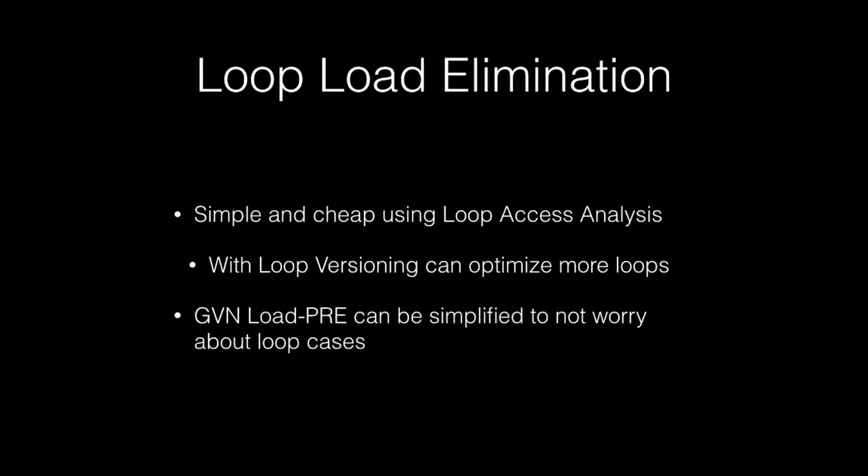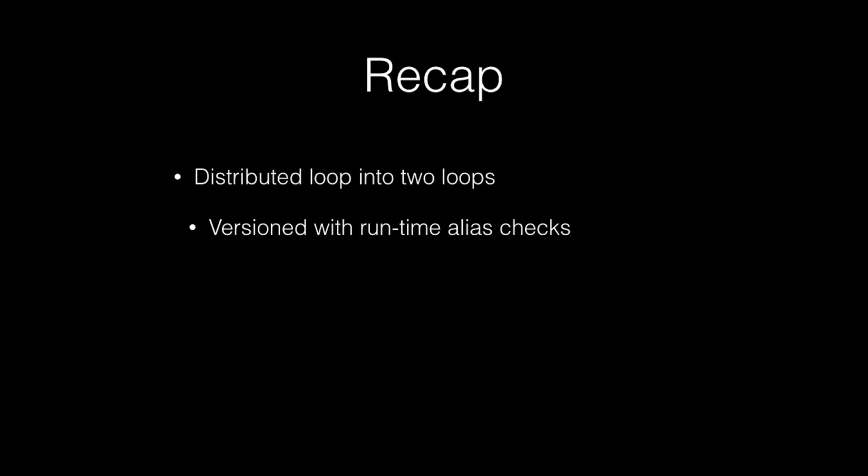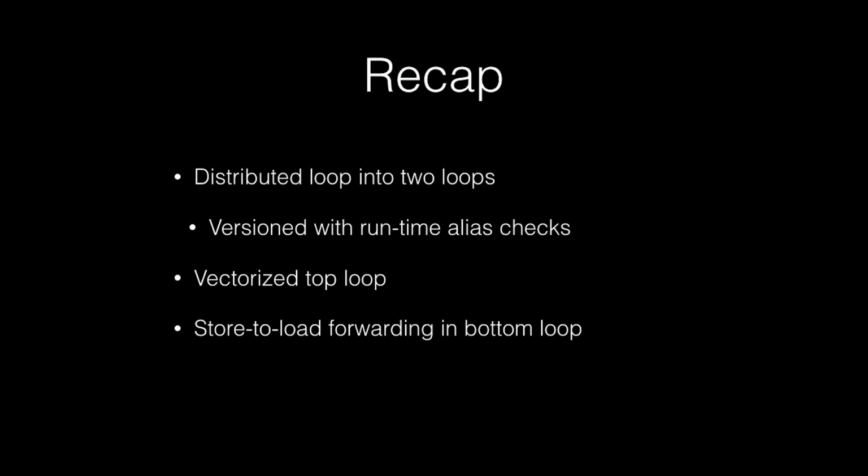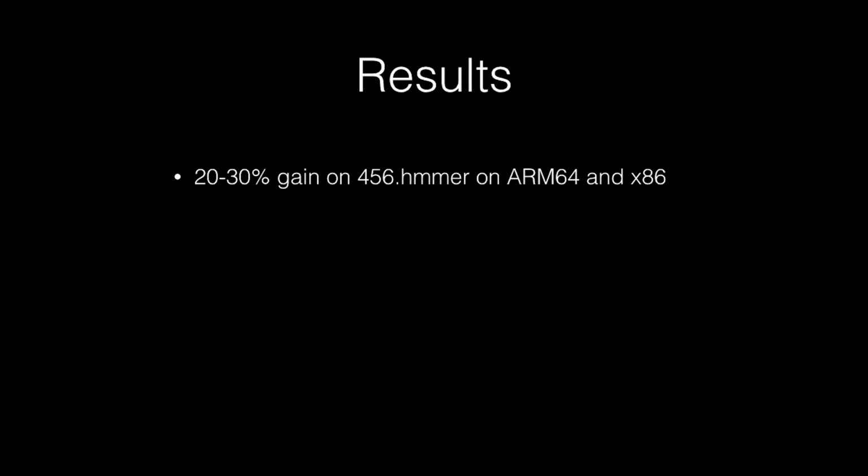So let's see where we are with our case study after this. We distributed the loop, versioned it to enable distribution, vectorized the top loop, and then performed store-to-load forwarding to shorten the critical path in the bottom loop, again with the help of versioning. And with this, finally, our efforts are paying off. We get a 20 to 30% gain on Hammer, both on ARM64 and x86.